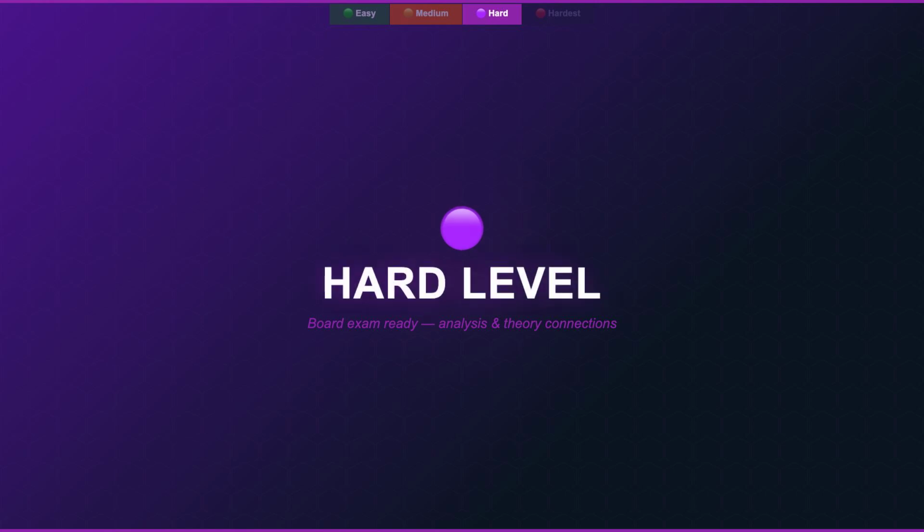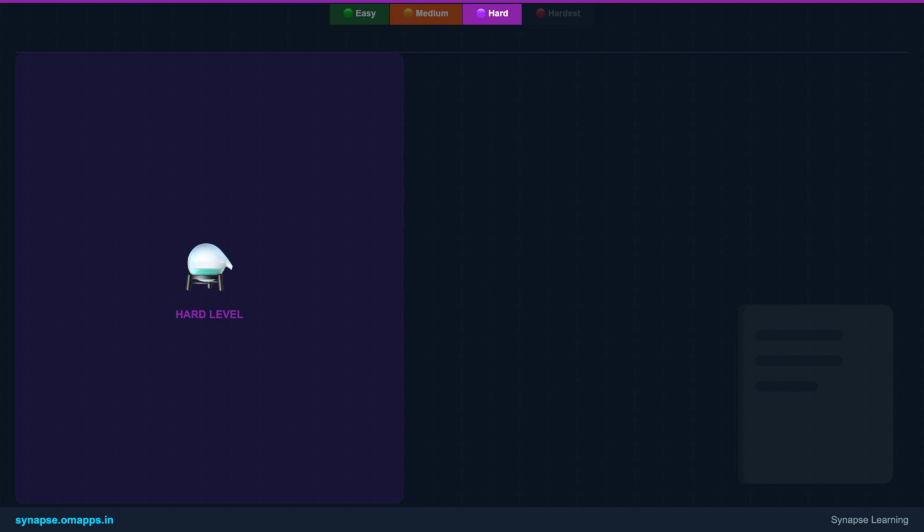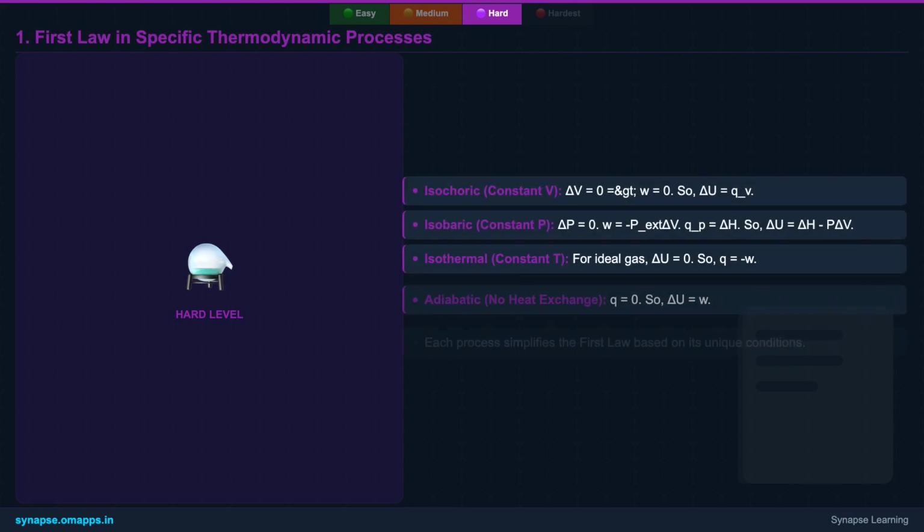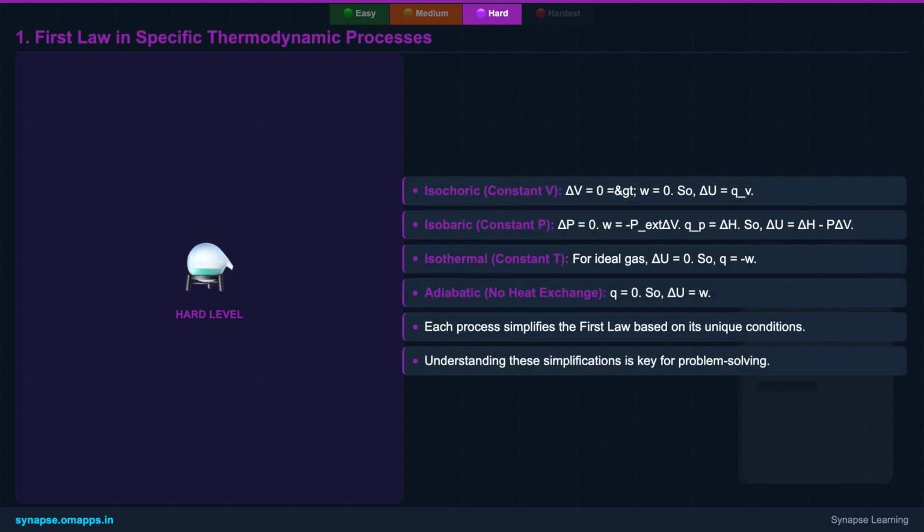Let's tackle the hard level, where we'll explore the first law in more complex scenarios and theoretical connections. The first law behaves differently depending on the process. In an isochoric process, volume is constant, so no PV work is done, and delta U simply equals the heat exchanged at constant volume, Q_V.